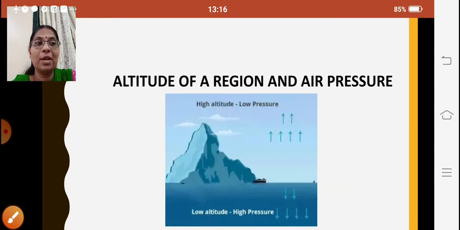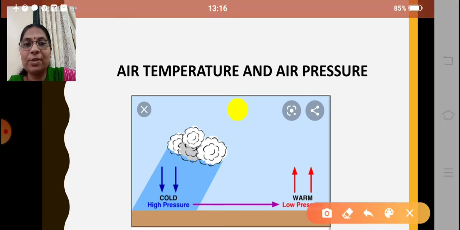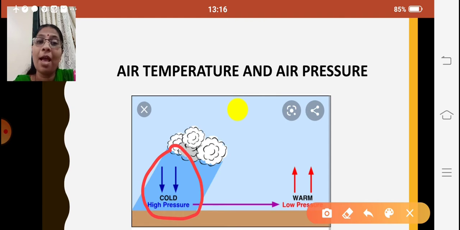Now the second factor, air temperature and air pressure. Through this picture we can see that if the temperature is cold, you have high air pressure, and if it is warm or hot, you have low air pressure. Here it is cool, so it has high air pressure, and here it is warm, so it has low air pressure.